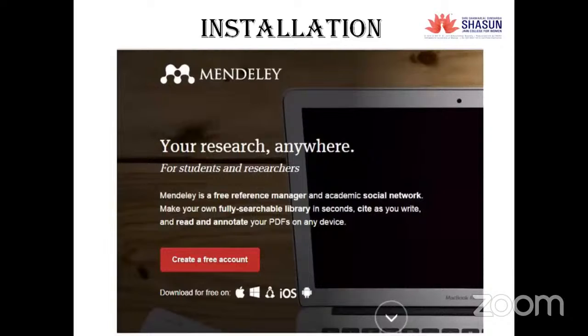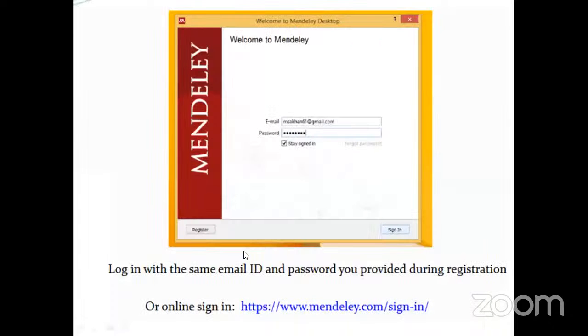So coming to the installation part, first you have to go to the Mendeley website. In Google, put Mendeley, and whatever comes up, there will be a column called download. You can just download it. Once you are in, you have to create a free account, and it will ask for a mail ID and the password, and you can jump into Mendeley. You have to sign in after doing the download. Download is very easy.